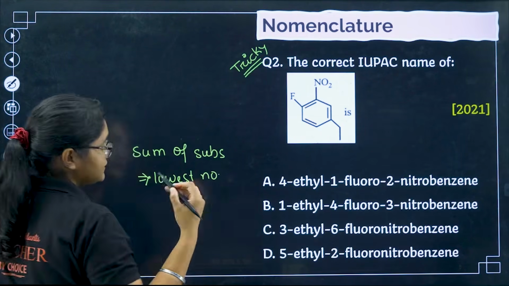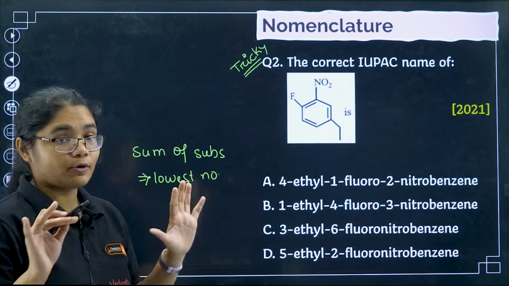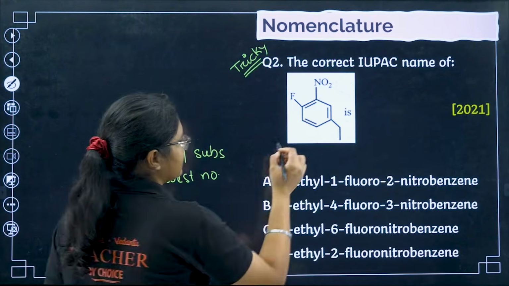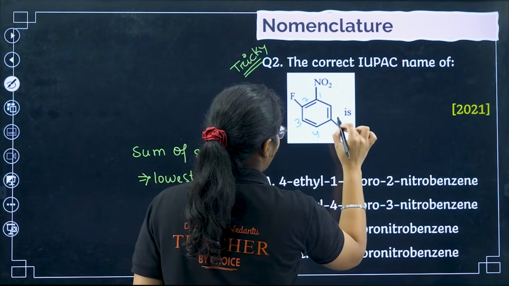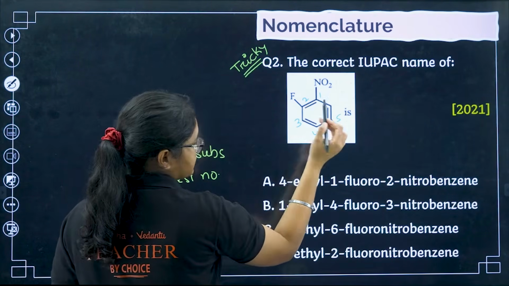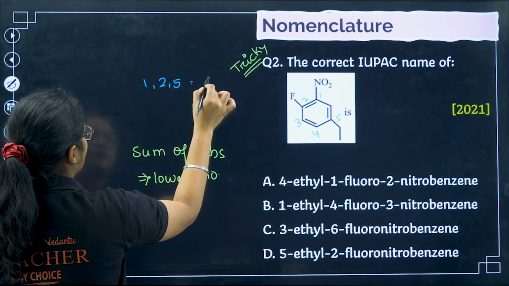Okay, you have to number in such a way that the sum of the substituents should be the lowest number. Now what all possibilities of numbering do I have? I'll take the first possibility, that is 1, 2, 3, 4 and 5. If I take this combination, I'm getting the substituents at 1, 2 and 5 positions, which sums out to be 8.